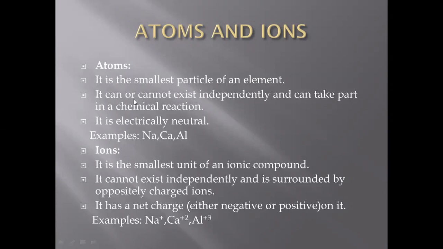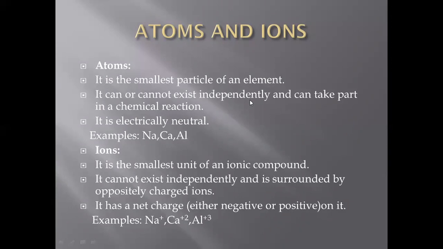It can or cannot exist independently, except the group number 8 elements, which I told you in my previous lecture, that in the periodic table, the group number 8 elements, which are also called noble gases, only exist in the atomic form.